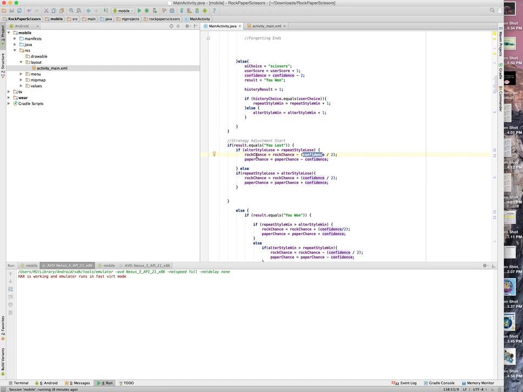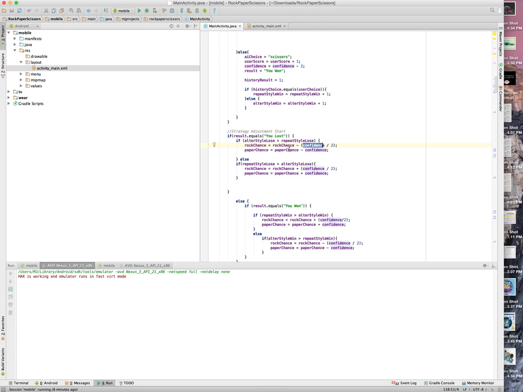If the AI starts losing, we can see the confidence decreases, and then it's not going to be making as wild changes like this. So the worst case scenario is that my AI reverts back to 33% for rock, paper, and scissors, so that you can only beat it by luck. You can't outsmart my AI. So if you are figuring it out, it will go back to that defense. But the whole idea here is that if I keep going rock and I keep losing, it's going to change the weights so that it can predict what I'm going to do next.